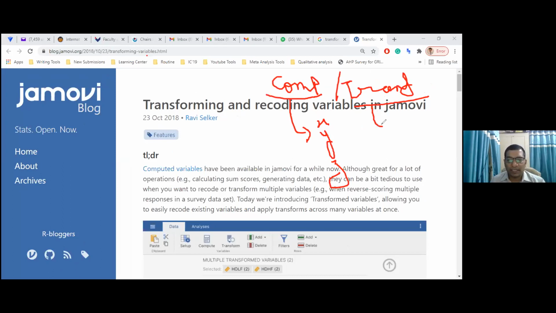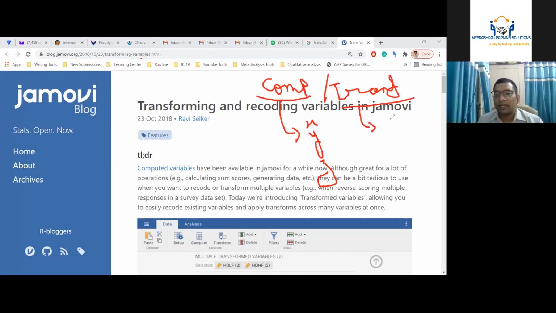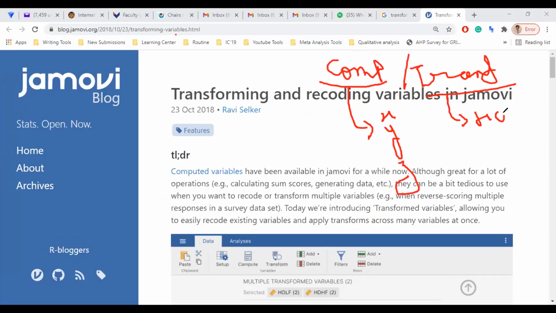Say for example, I have one variable. I have asked one question with the help of my questionnaire: how satisfied you are, right? And this is a Likert scale from 1 to 7, where 1 stands for strongly dissatisfied and 7 stands for strongly satisfied.